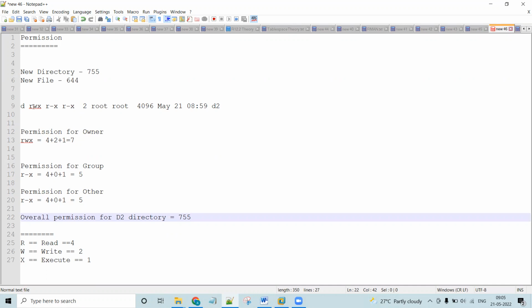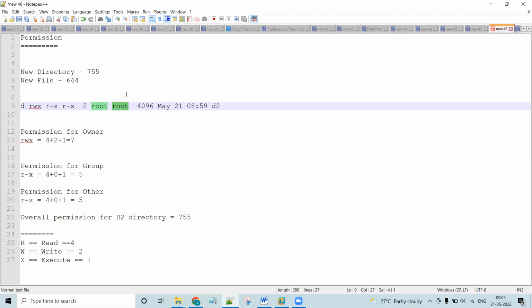And the most important thing: the first 3 belong to the owner, the next 3 belong to the group, and the next 3 belong to others. Now see here, this is the permission for owner, this is the permission for group. For example, who is the owner? Root user. Root user belongs to which group? Root group.